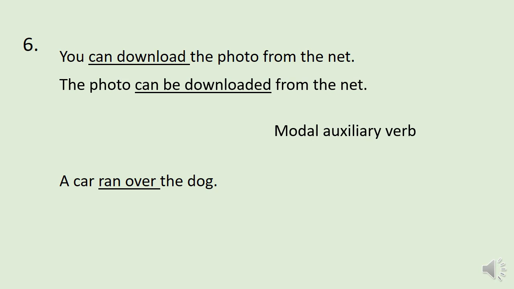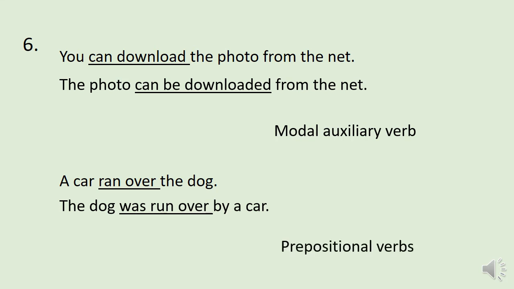In the last sentence, a car ran over the dog. Look at the sentence. In this underlined part, we can see that it is a prepositional verb. So what is the passive form? The dog was run over by a car. To change the prepositional verb, we have to change it as the transitive verb. And those are the rules for today's class.